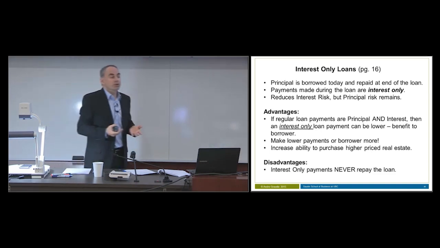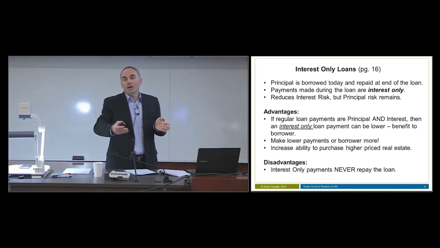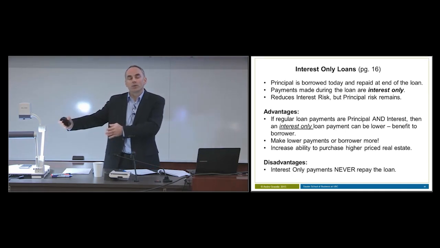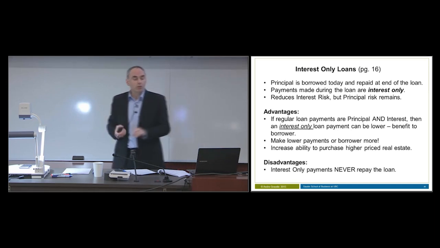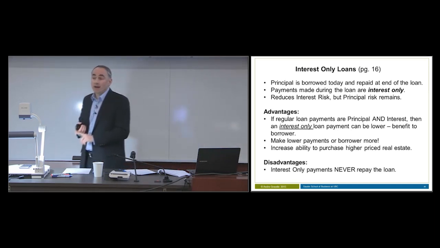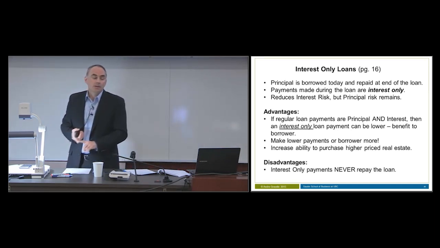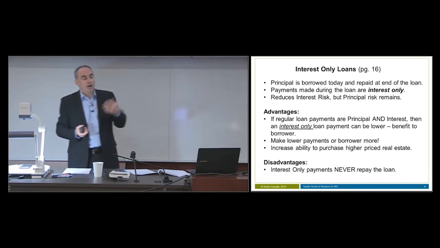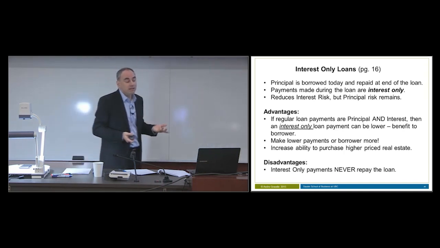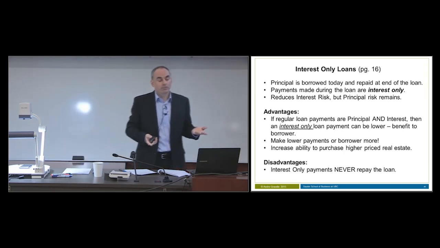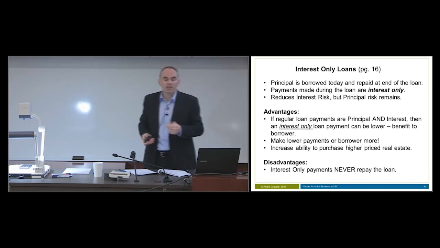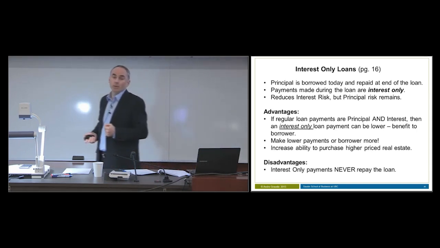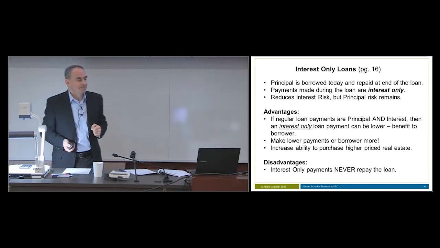So really what you're doing is simply deferring when you're going to start repaying the loan. So with an interest-only loan, understand what the advantages and disadvantages are, and understand how it is in terms of risk. It reduces interest risk, but principal risk remains. Then we'll look at an example and work through it. So we'll do that next.